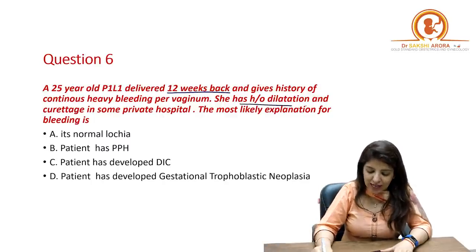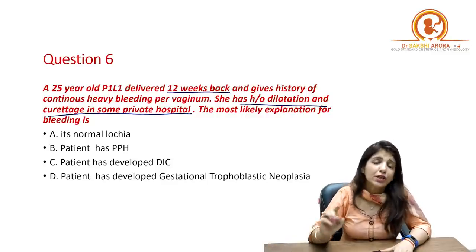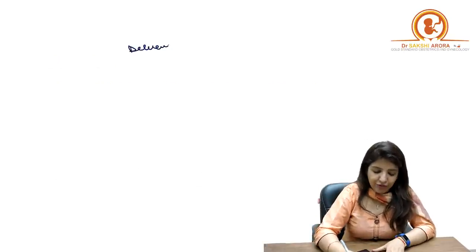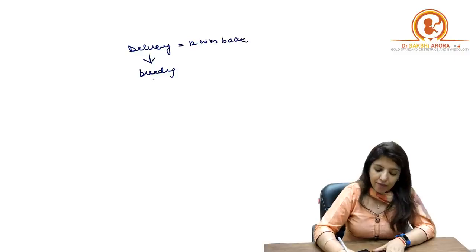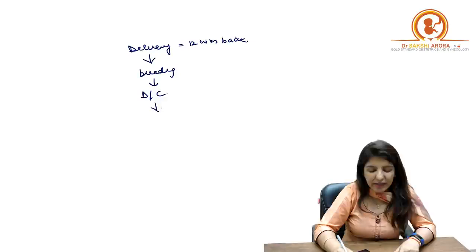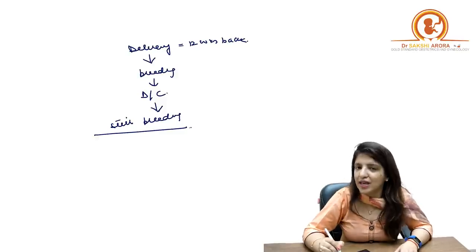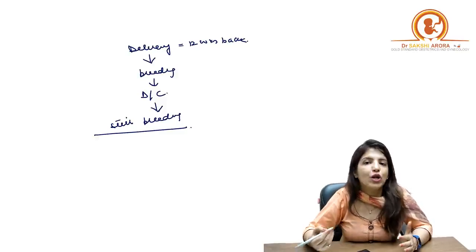She has a history of dilatation and curettage in some private hospital. The most likely explanation for the bleeding is... Now over here, the patient had a delivery, and after delivery she had bleeding. This delivery happened 12 weeks back, right? Because she had bleeding, she underwent a DNC also, but unfortunately her bleeding hasn't stopped and she is still bleeding, right? Now, can you say that this is a case of normal lochia?